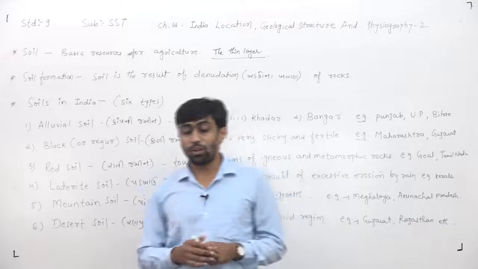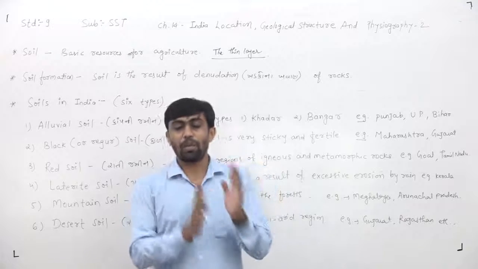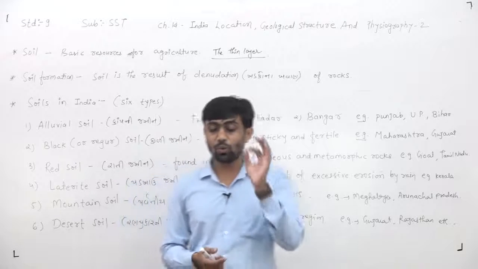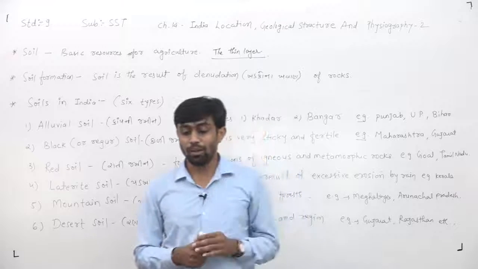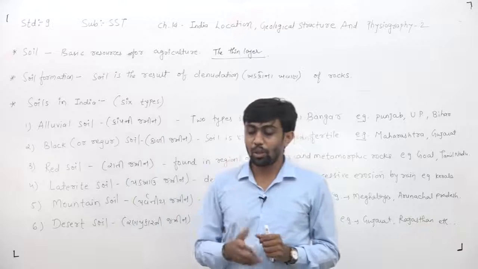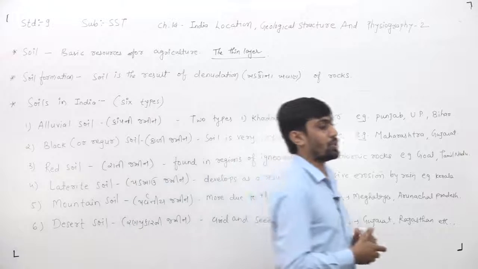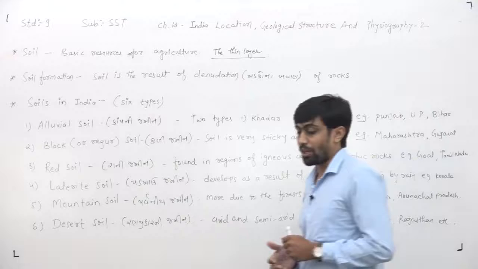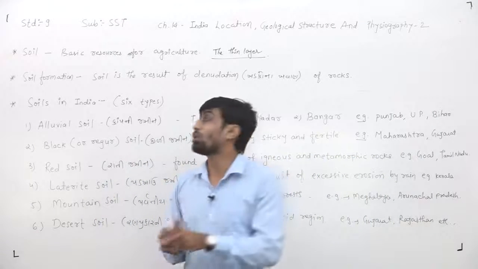Why is it known as regolith, dear children? Because in the layer there are smaller stones, pebbles, soil particles, and it contains only mineral content. Then biotic matter, air and water are mixed with it. Finally, soil is formed out of this mixture, and the process of soil formation is a long-term process.